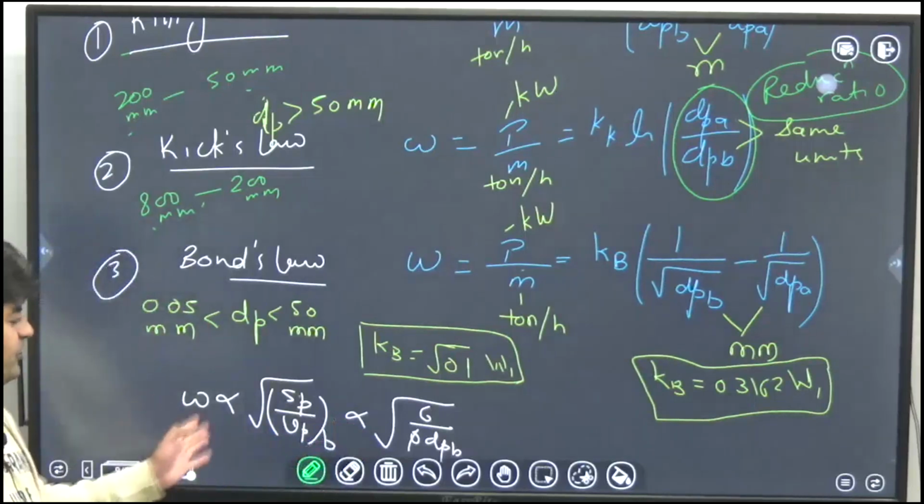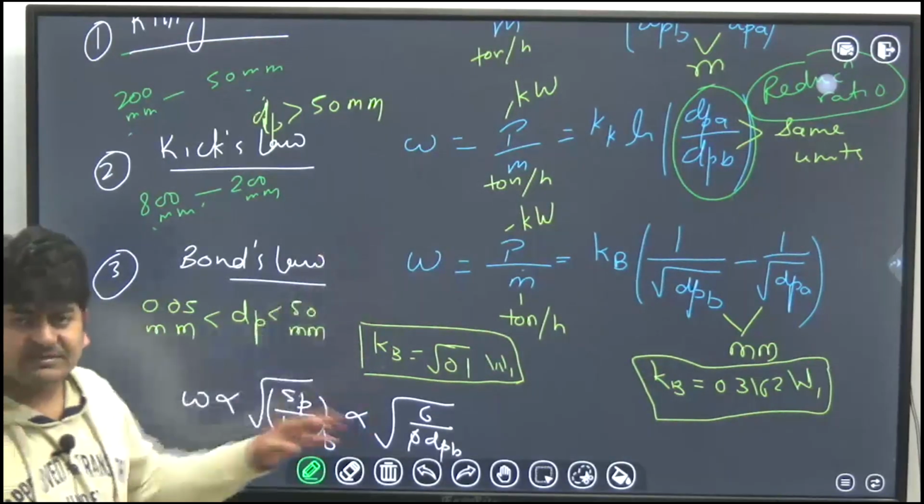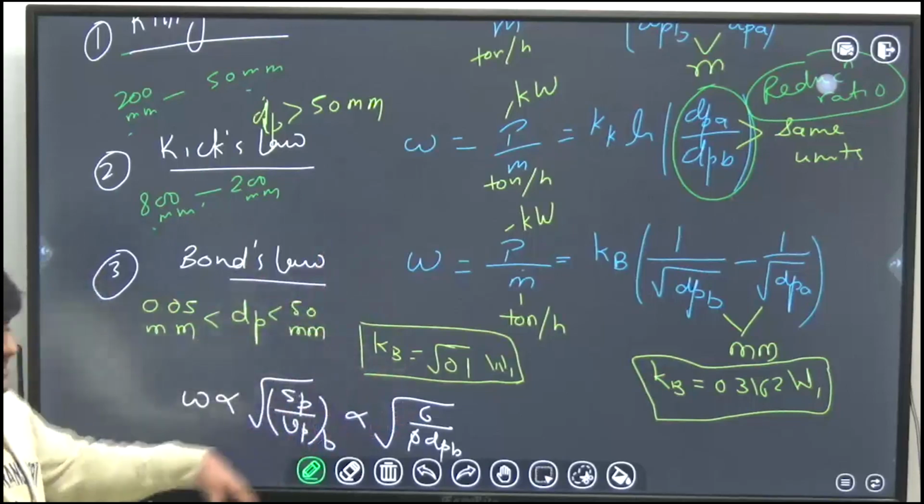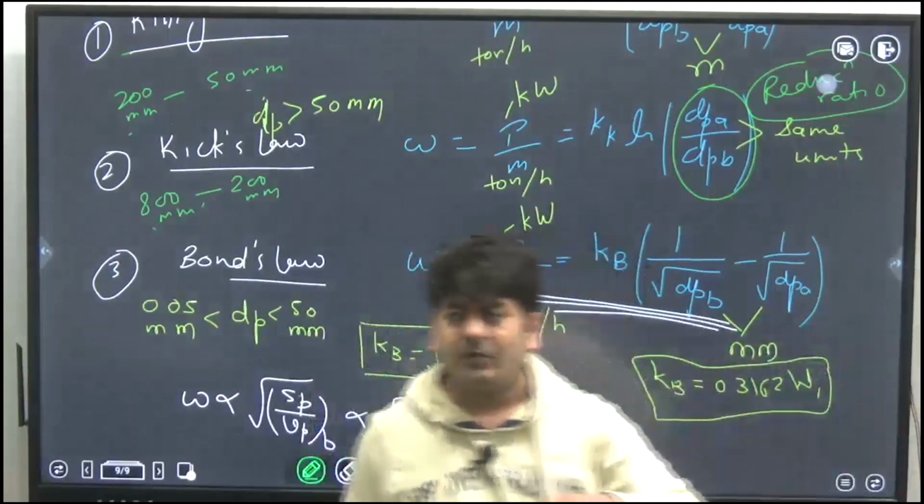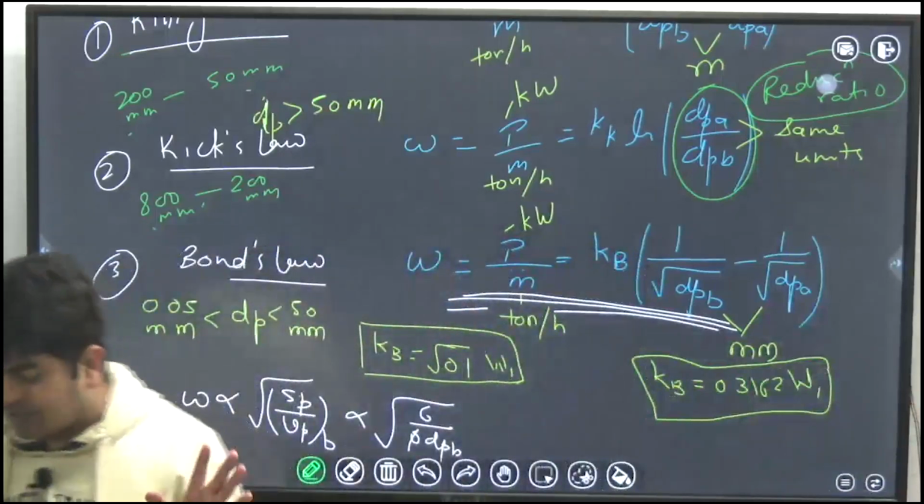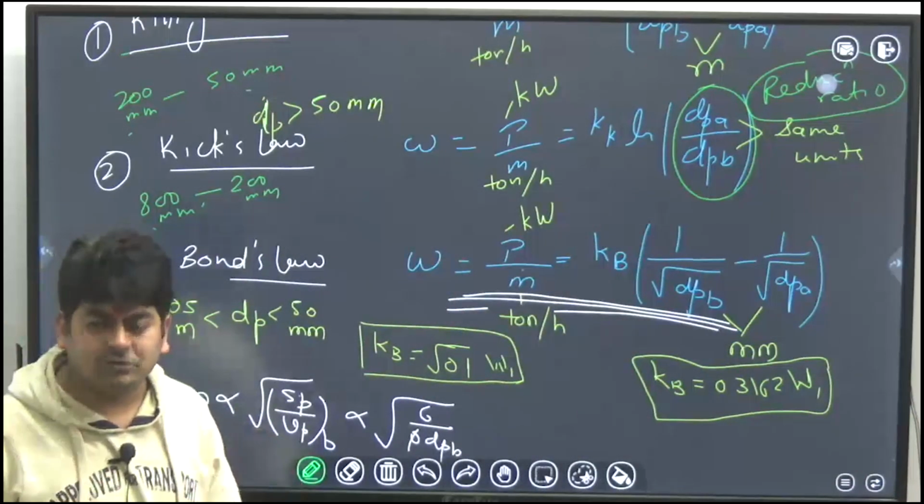Okay, and when you equate the proportionality sign, and so on, so many things are there. We have discussed that already in the classes. So you will get Bond's law in this form. Okay, so this is Bond's law, and this is all about the size reduction laws which we should know.